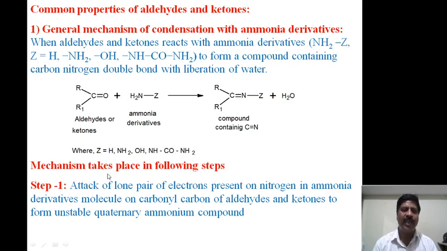Now the mechanism of the general reaction, the mechanism of condensation of ammonia derivative. This is the general one I have to discuss here. It takes place in the following steps. Step 1: the lone pair of electrons present on the nitrogen in the ammonia derivative molecule attacks the carbonyl carbon of aldehydes and ketones to form an unstable quaternary ammonium compound.